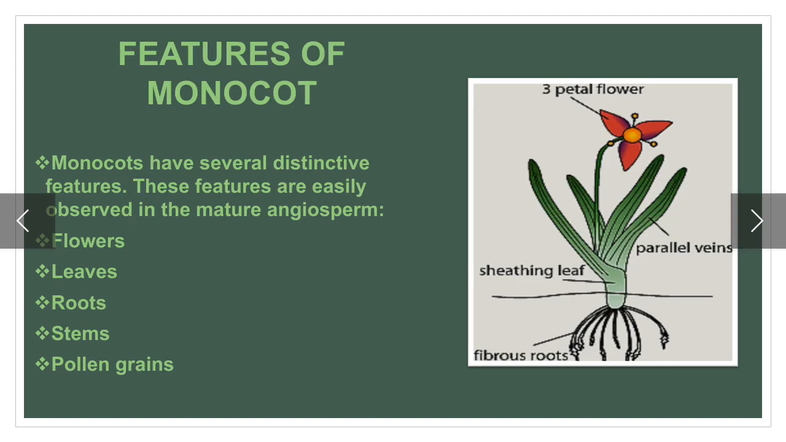Features of monocot. You can see the diagram of monocot. Monocots have several distinctive features. These features are easily observed in the mature angiosperm, for example, flowers, leaves, roots, stems, and pollen grains.